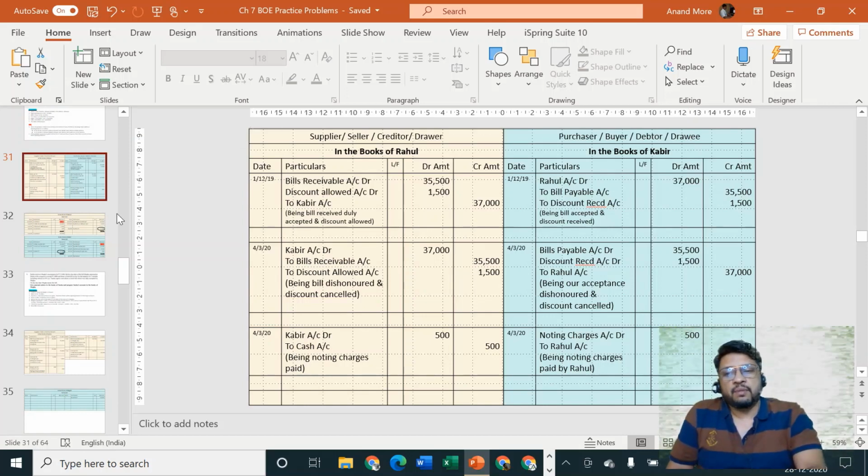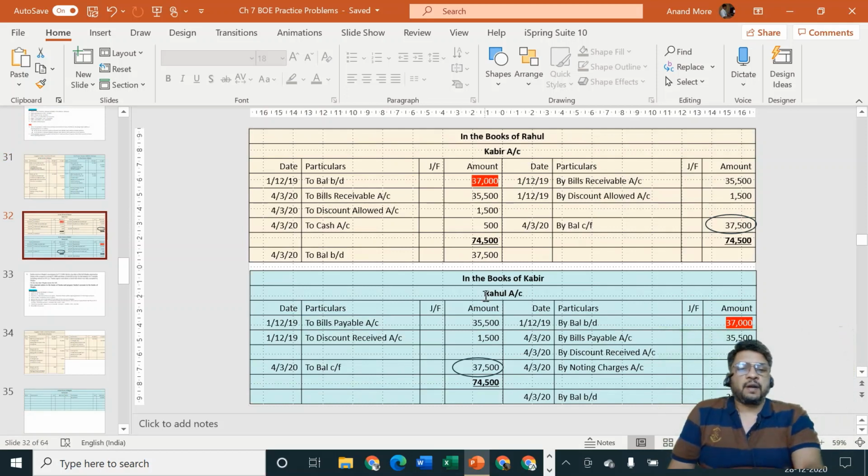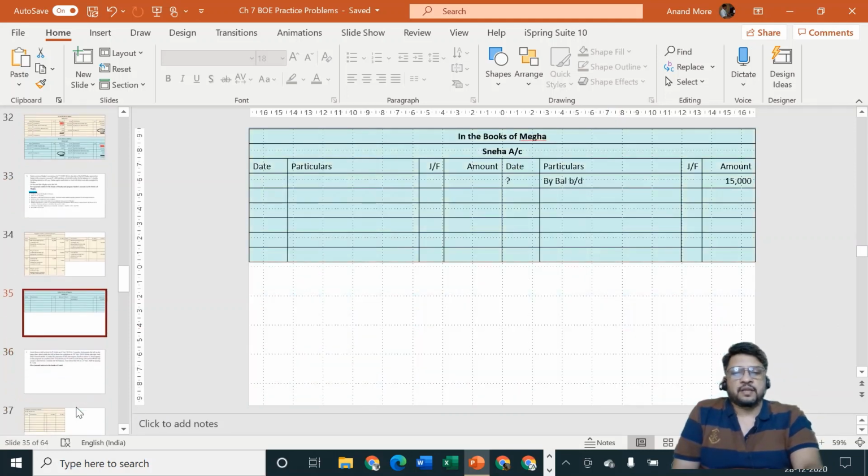In fact, if you remember, in the previous problem also, we prepared in the books of Kabir the Rahul account and it had an opening credit balance. In the books of the debtor, the other party will be considered as creditor. That's why it has a credit balance. I hope everybody has understood the concept. So I'll specify here by balance brought down 15,000.